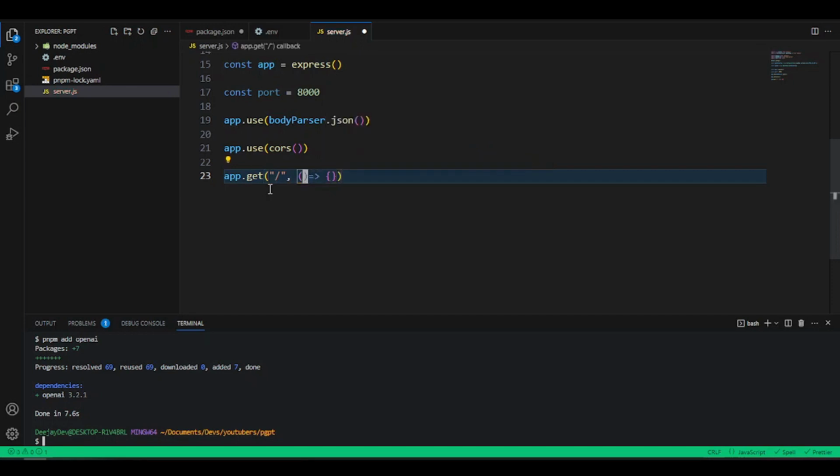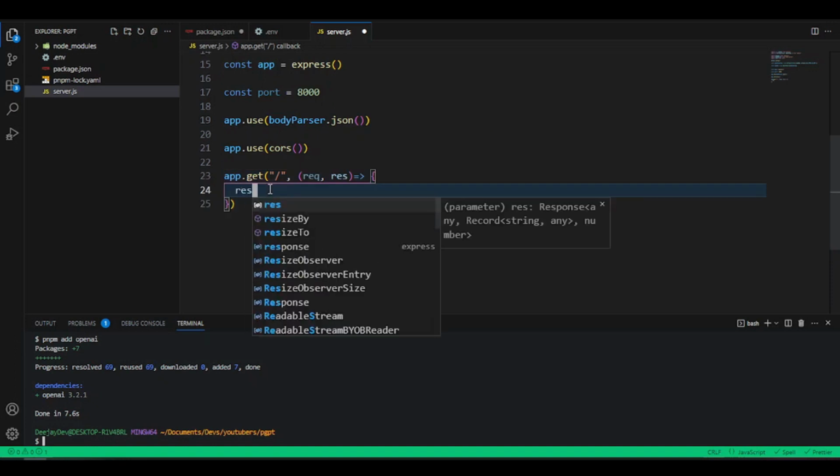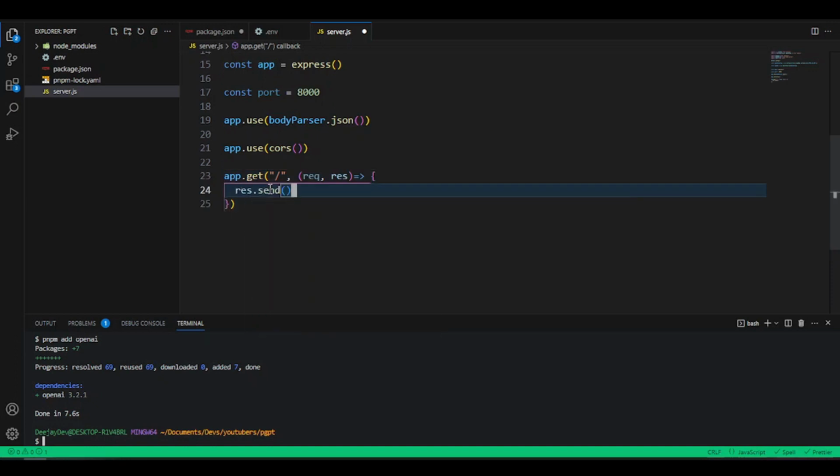Inside this anonymous function, we pass in the request, and the second parameter is the response. What we want to do is send a response, so we call the send method on the response. One simple message that will just tell us the server is working. This is supposed to give us this message anytime we hit this route on our server, this home page or root directory.